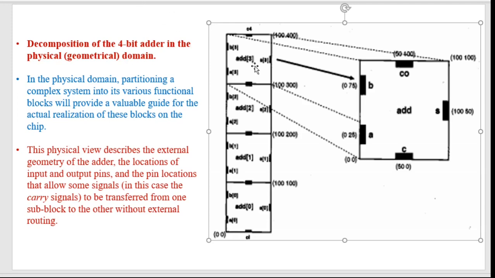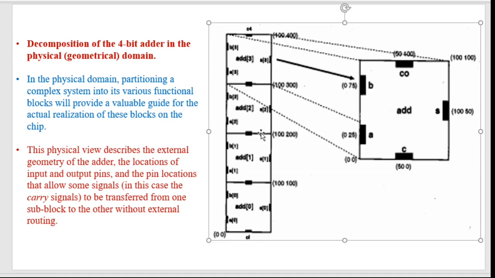So this 1-bit adder is actually amplified here. The same block, the same 1-bit adder, can be added here, and again added here, and connected with the proper signals. This is A0 B0, the least significant bits. This is A1 B1, the next bit, A2 B2, A3 B3, and then you will get a complete 4-bit adder. So the locations of A0 B0, A1 B1, A2 B2, and A3 B3 will be different.